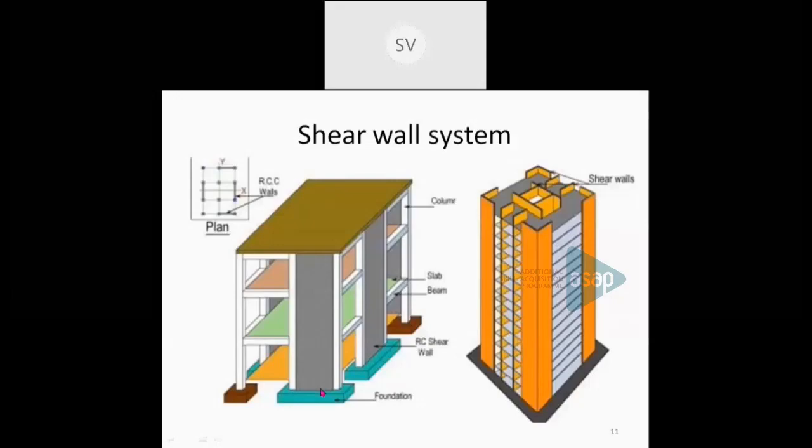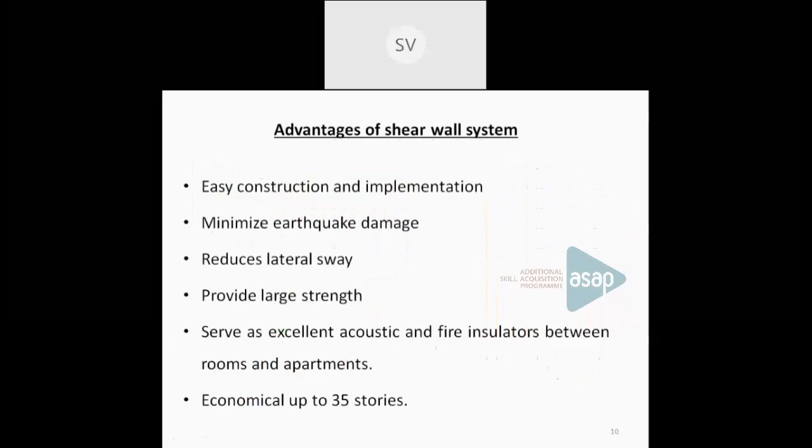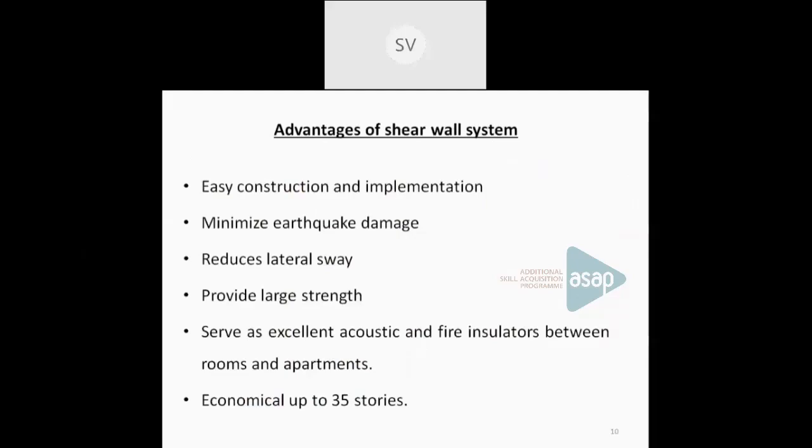Now coming to the advantages of the shear wall system. As I told you, it can reduce the effect of earthquake damage, and it is particularly important if it is an earthquake prone area. Then there is easy construction and implementation, and it reduces the lateral sway. Lateral sway means the lateral movement of the building, or horizontal movement towards one side. So that can be reduced. Again, it provides sufficient strength, rigidity, and stiffness. And these walls can act as an acoustic or fire insulator. So these are the main advantages of using a shear wall system.